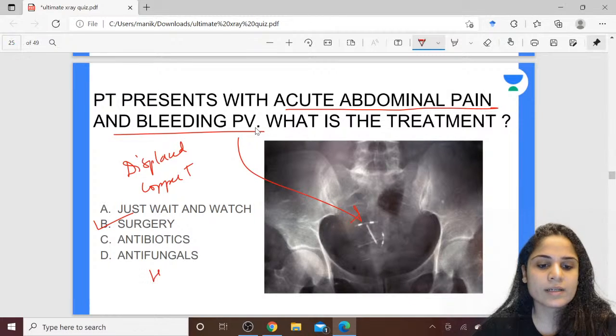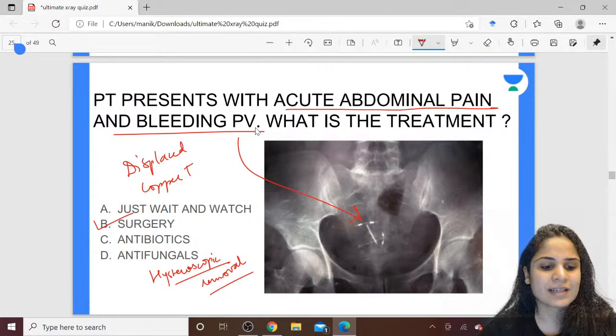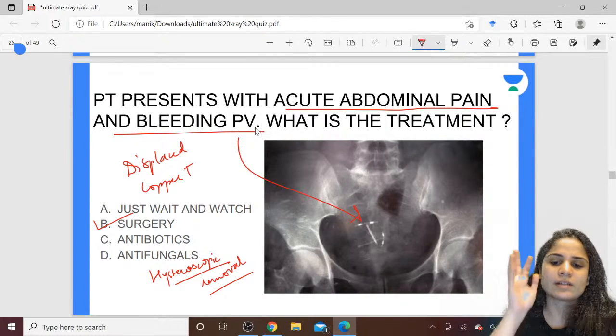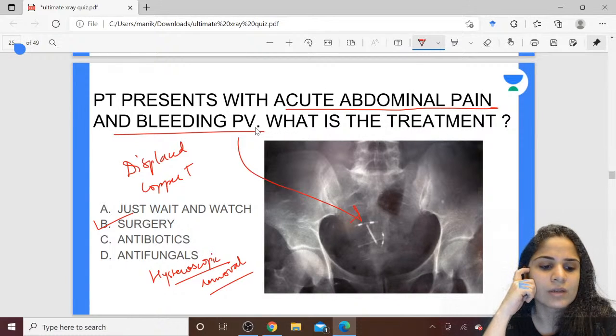Yes, so you can do a hysteroscopic removal. You can do hysteroscopic removal of this copper T. Okay, please remember this. Can I just leave this copper T just like it is? I'll tell the female that ठीक है, I'll start you on OC pills. That will be an alternate mode of contraception for you. But निकालने की ज़रूरत नहीं है. Now it is embedded in the uterine wall, so it's okay, no problem.